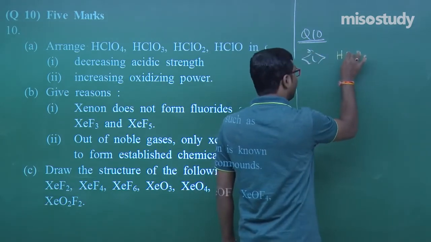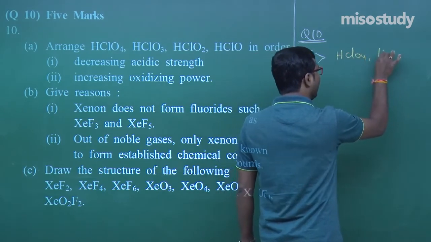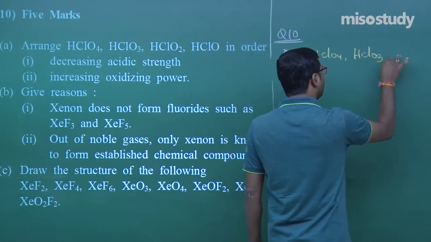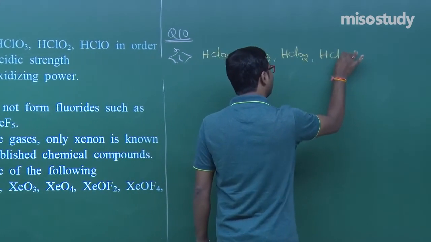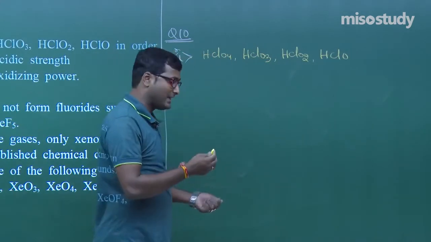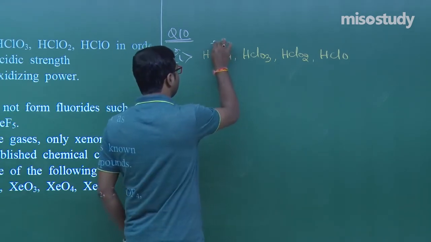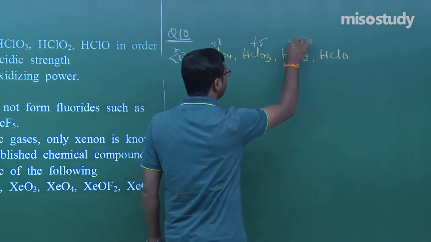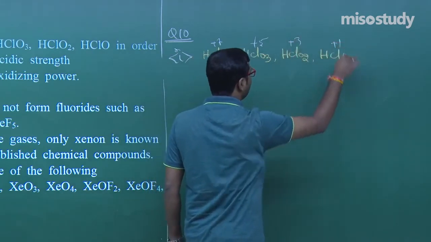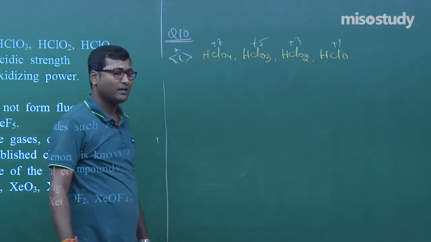Okay. If I write here HClO4, HClO3, then HClO2 and then HClO. What do we observe? In HClO4, chlorine is in the +7 oxidation state, here +5, here +3 and here +1 oxidation state. Then what will happen?